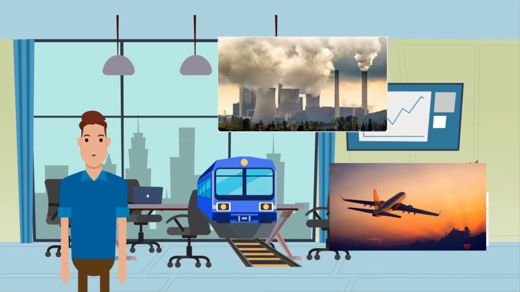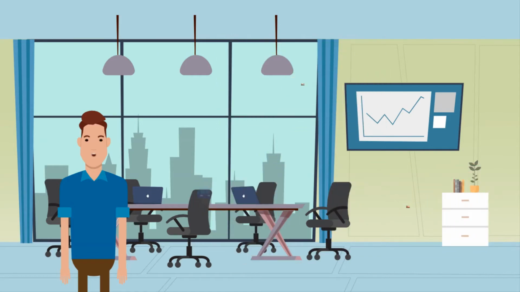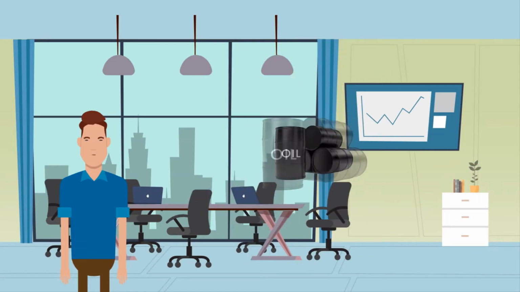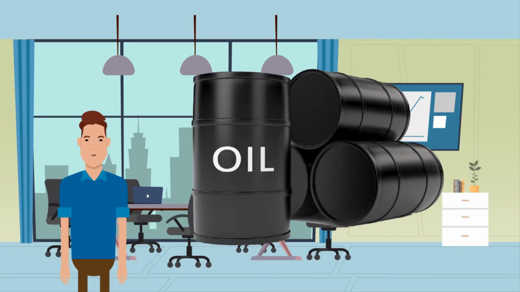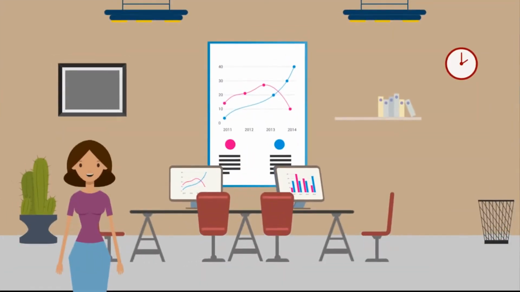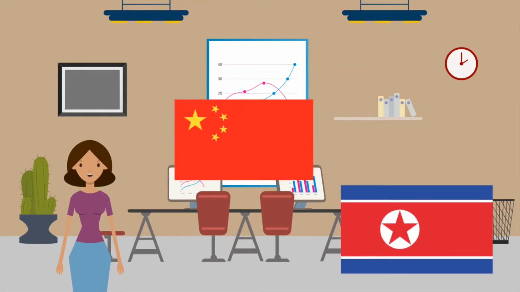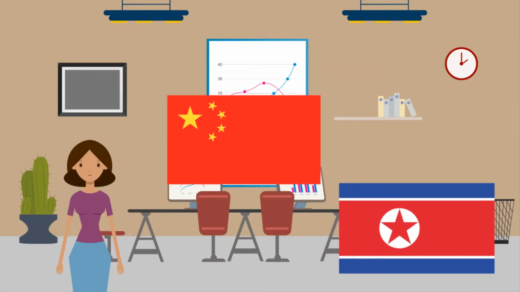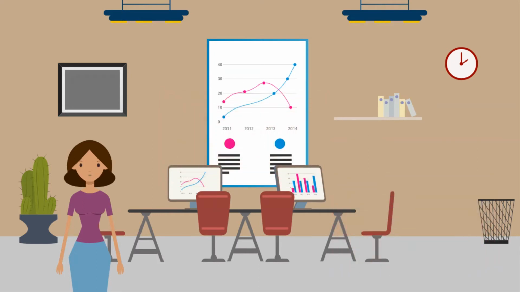In a command economy, it is theoretically possible for the government to create enough jobs and provide goods and services at an affordable rate. However, in reality, most command economies tend to focus on the most valuable resources like oil. China or the Democratic People's Republic of Korea, also called North Korea, are examples of command economies.